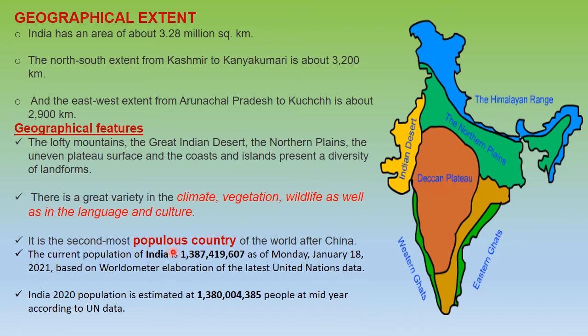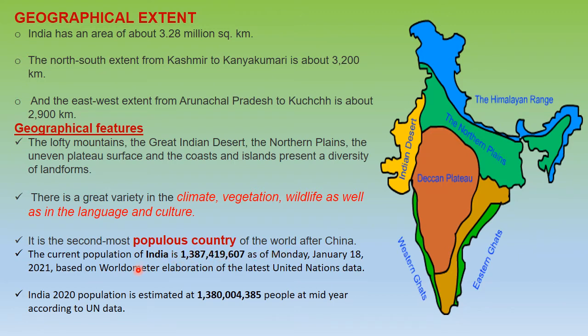Coming to the population, our country India is the second most populous country of the world after China. But with the way the country's population is growing, we are going to cross China. If you see the current population of China on this date, it was this.